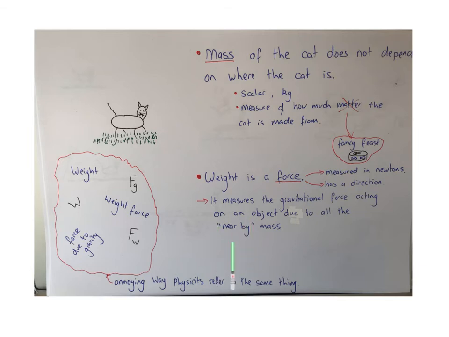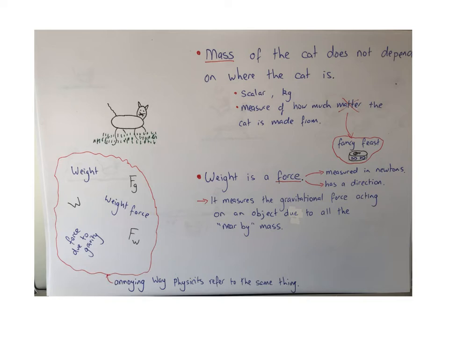So I say nearby because the universe is so big that masses on the other sides of the universe are so far apart they haven't been able to interact yet, even through gravity, which can travel at the speed of light. So that means the universe is so big that we can't see across it.